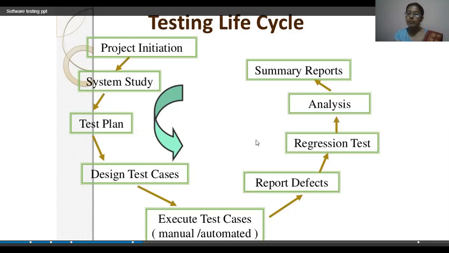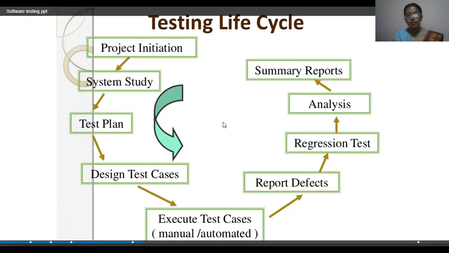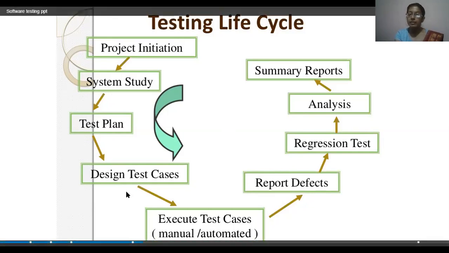System study: the testing team studies the system, what kind of software will be developed by our programmer, and a test plan will be generated according to it, in what kind of methodology they will adopt while testing our software. According to that, the next phase is designing the test cases.